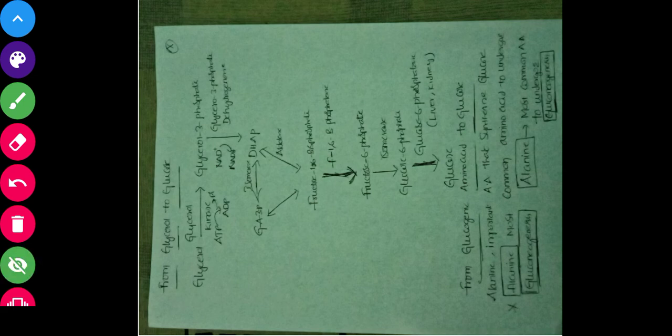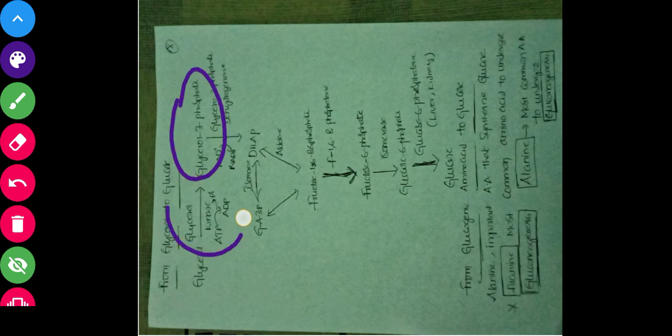Next thing is how glycerol will be utilized to form glucose. Glycerol is also a non-carbohydrate which is used to synthesize glucose in the body. Glycerol is a 3 carbon compound, it can form glyceraldehyde 3 phosphate. How will this glycerol form glyceraldehyde 3 phosphate? First of all, it will form glycerol 3 phosphate.